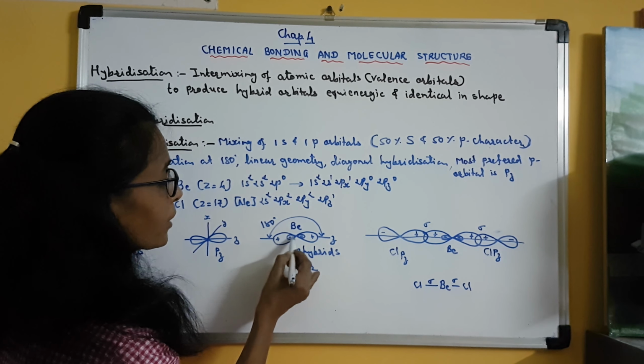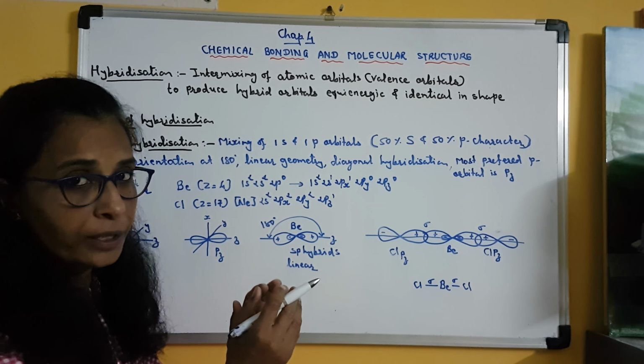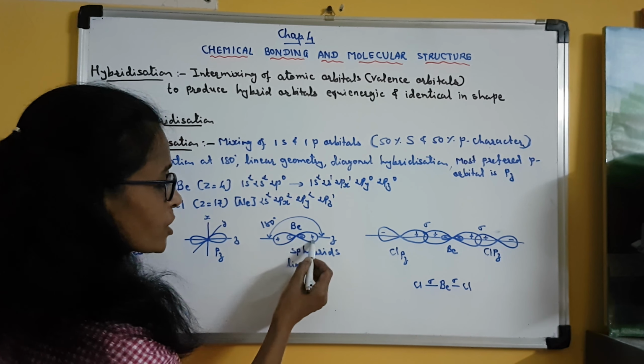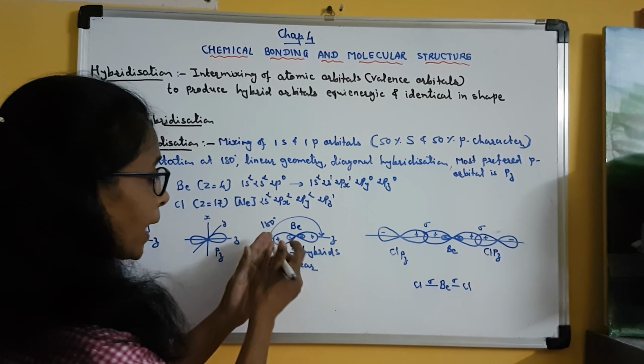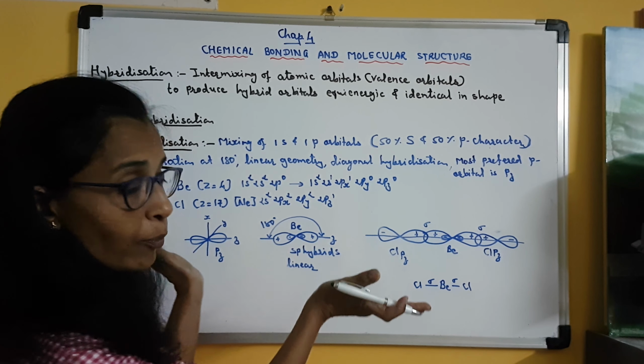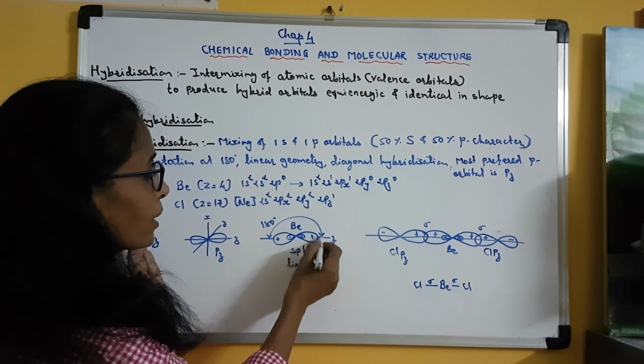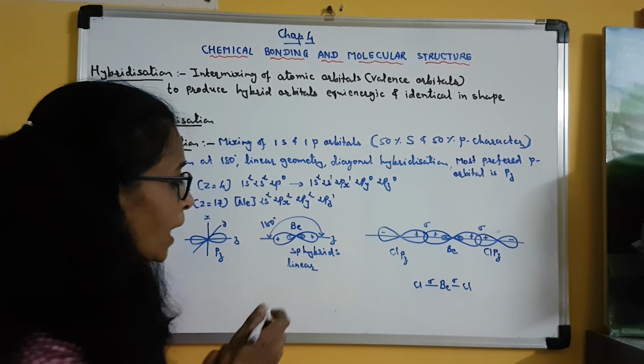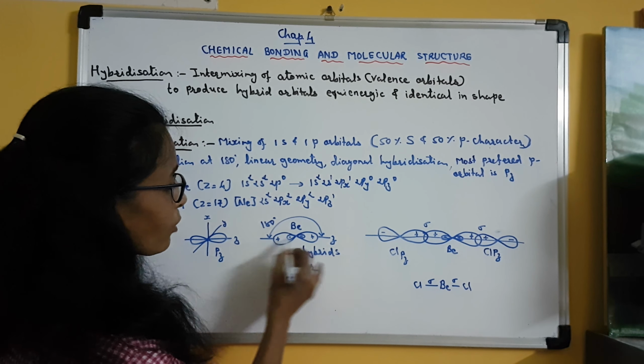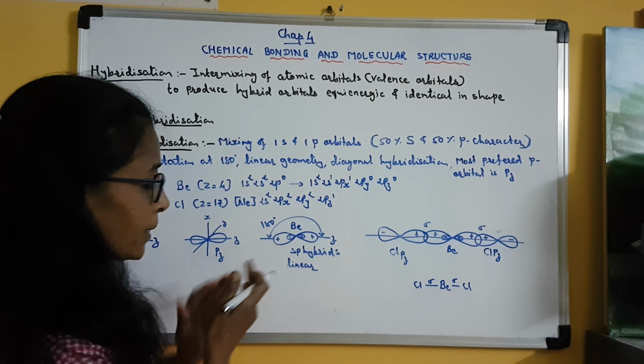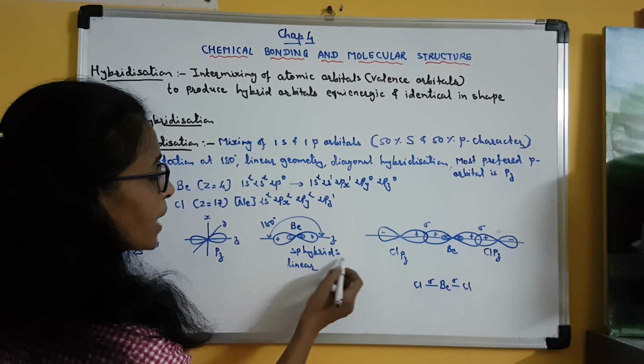Clear? Negative lobes are shrunk in both the orbitals and positive lobes are prominent, and they are projecting along the axis in opposite directions, making an angle of 180 degrees between them. And so the arrangement of these hybrid orbitals will be linear. Clear? This is called sp hybrids.